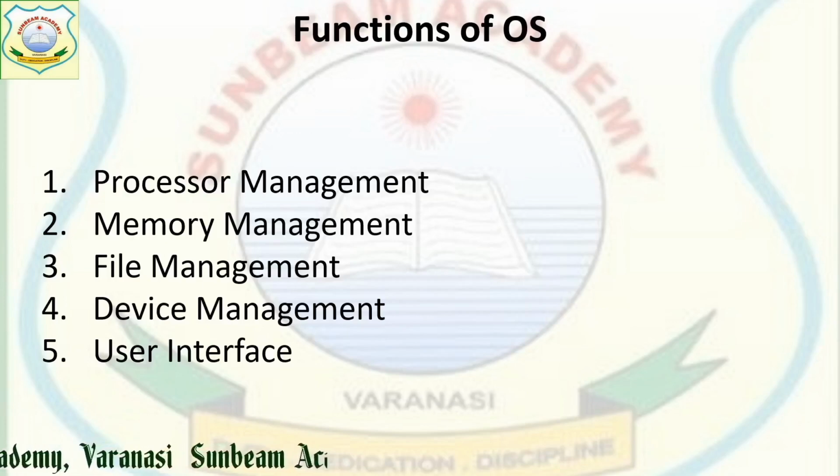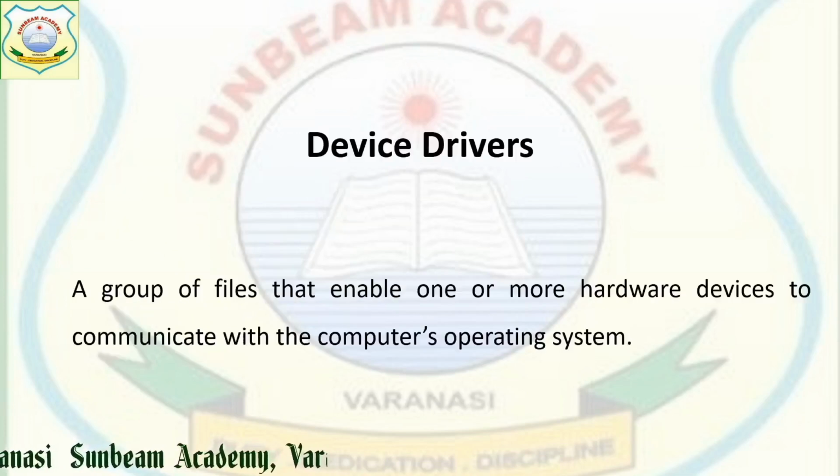That is user interface. What hardware has to be involved in any type of processing is managed by our operating system. Next, device driver.